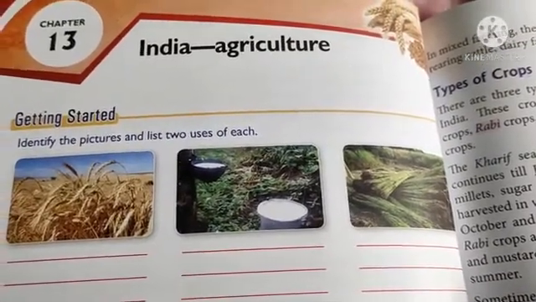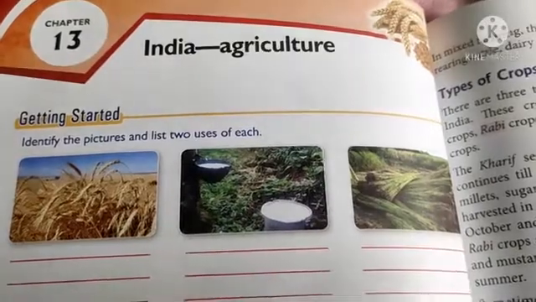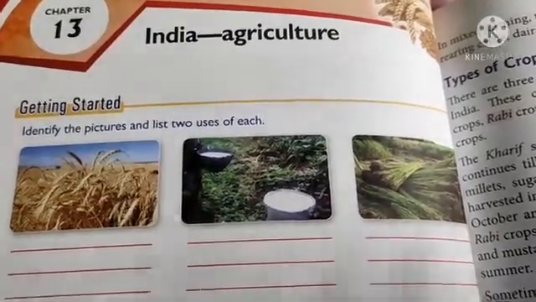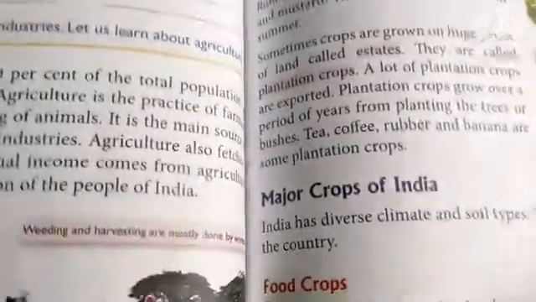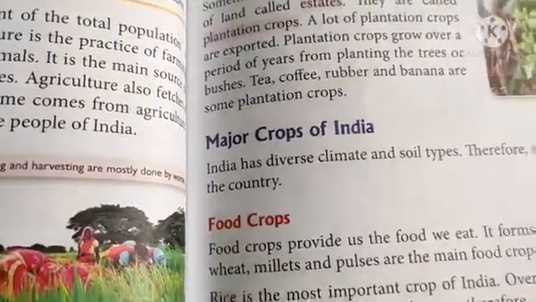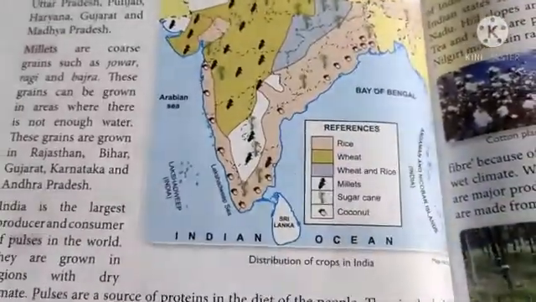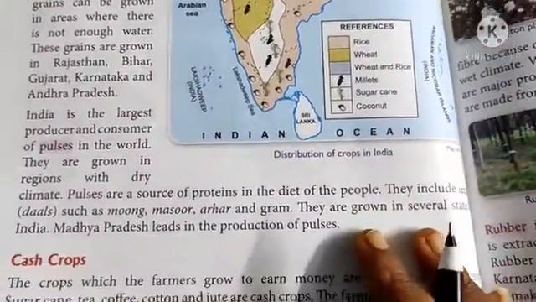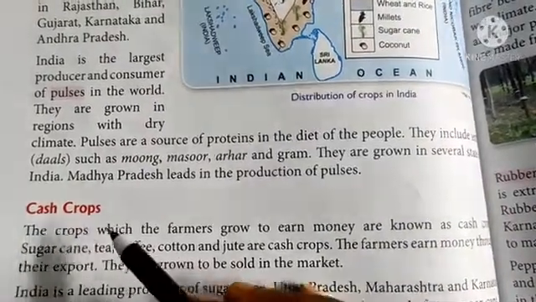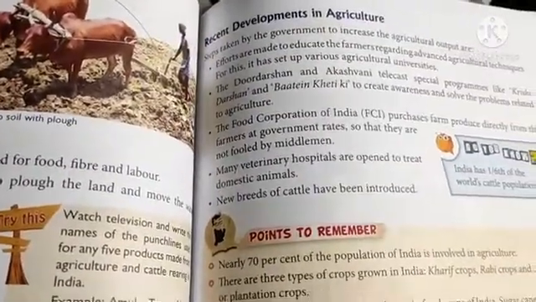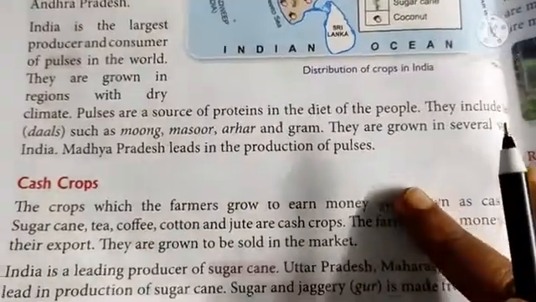In the last class, we learned about agriculture, types of crops, major crops of India, and food crops: rice, wheat, millet, and pulses. Now in today's class, we will learn about cash crops, livestock rearing, and recent developments in agriculture. So let's begin with cash crops.